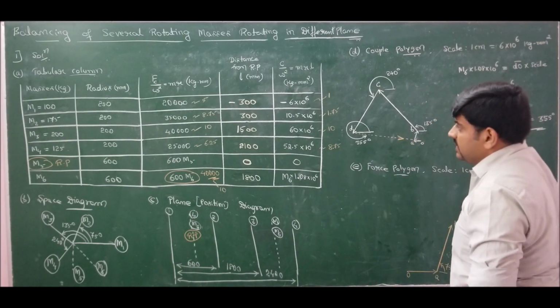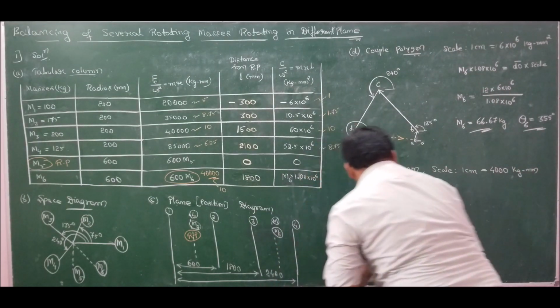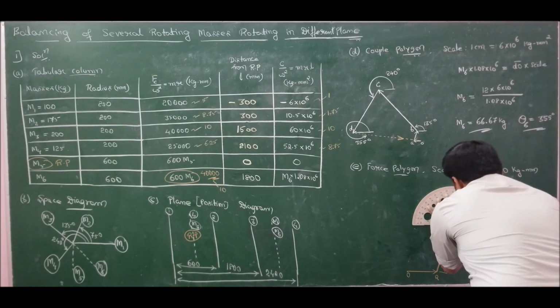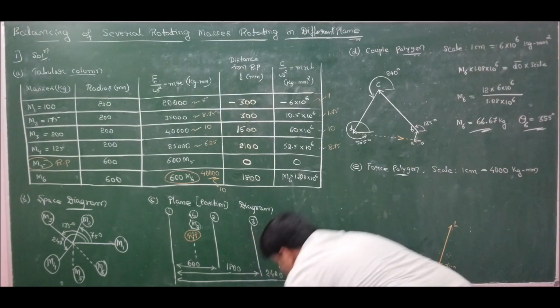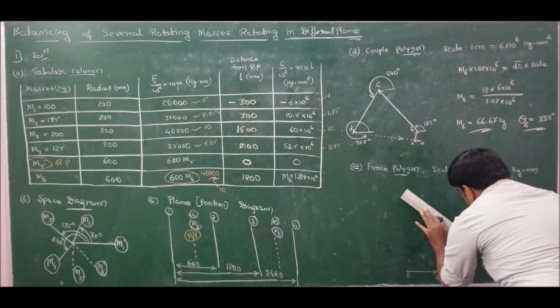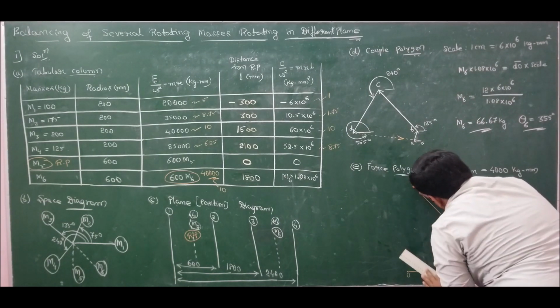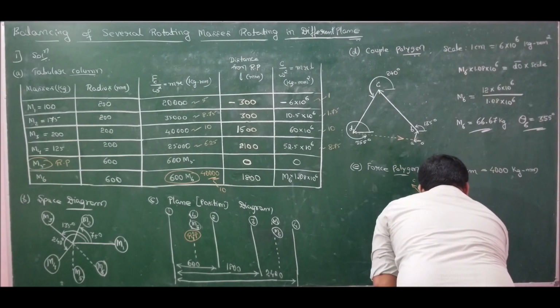Next, at an angle of 135 degree, I should draw 10 centimeters. Measure 135 degree. 10 centimeters. Done. This is C and the angle is 135 degree positive.